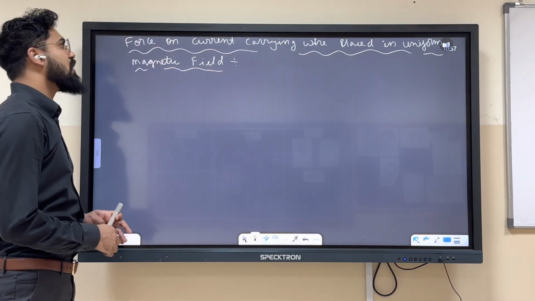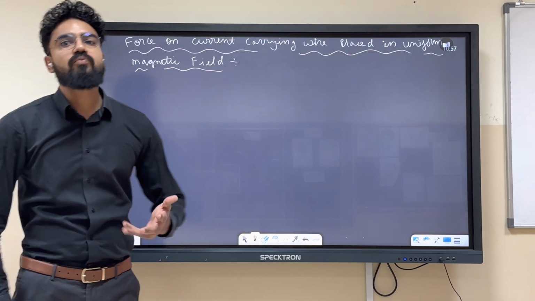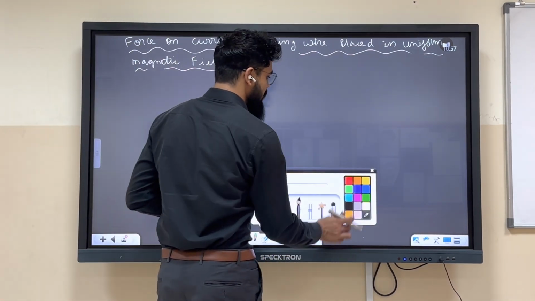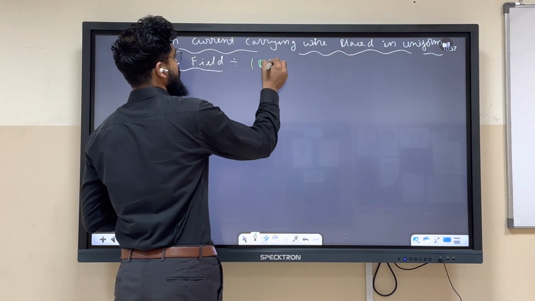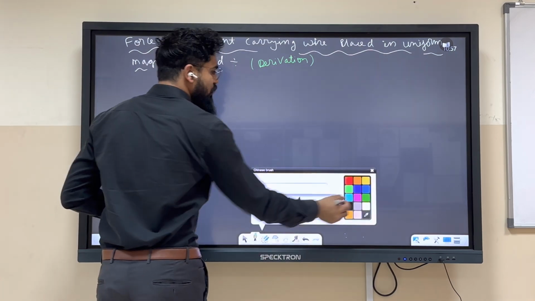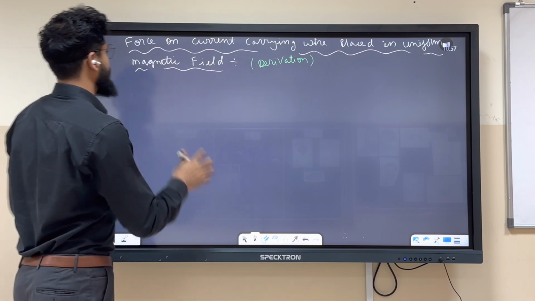Now here we are calculating what that force is. This is a derivation, and finally we have to get the value F equals to IBL. Let's do it.